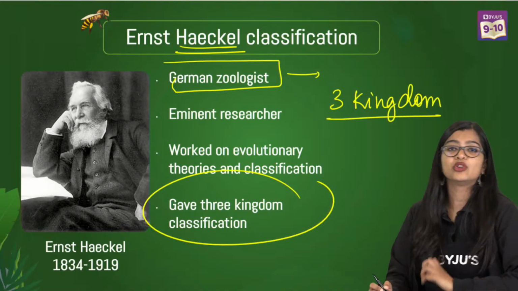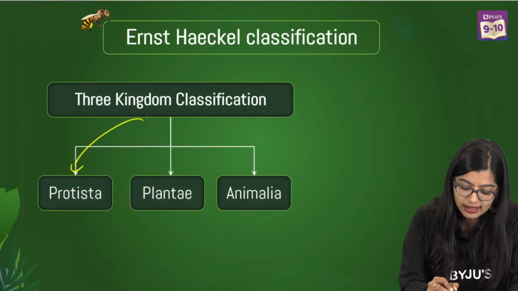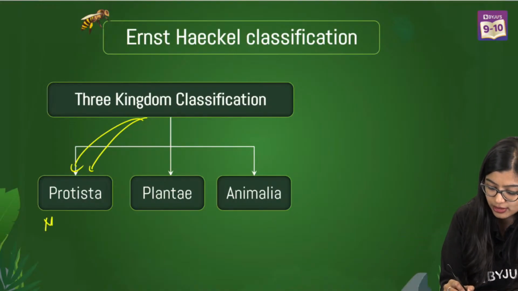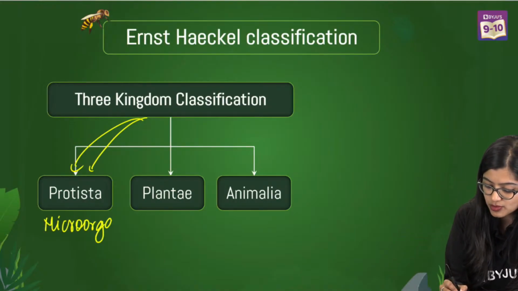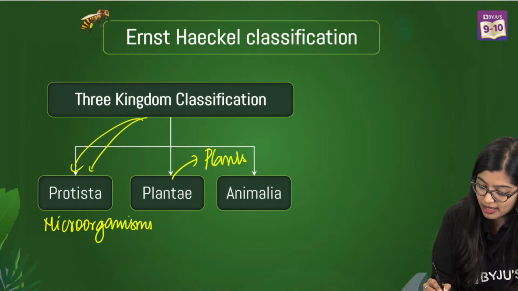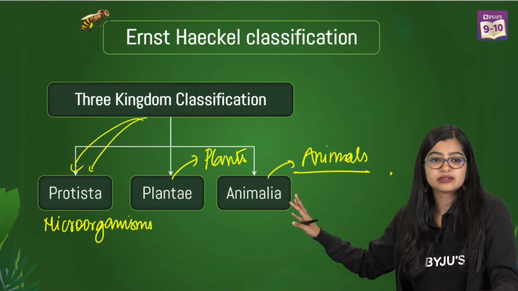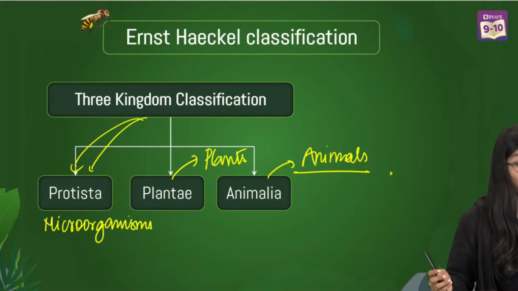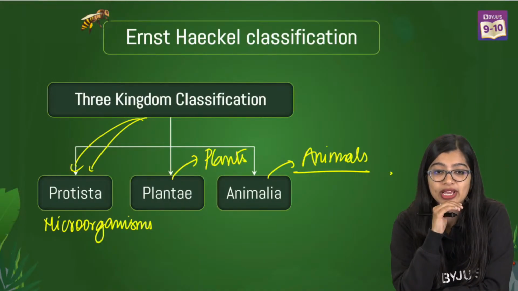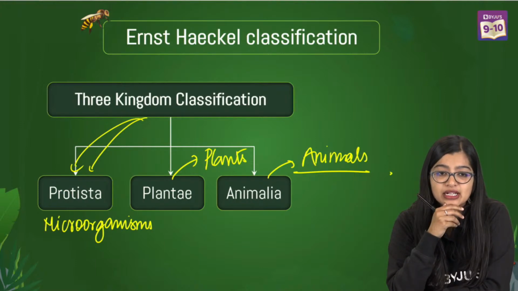So he said that two kingdoms cannot do the trick, we should have three kingdoms. And what did he do? He added a third kingdom which was called Protista. And in Protista, he included all the microorganisms. So we have all microorganisms in Protista, all plants in Plantae, and all animals in Animalia. Problem solved, no? Have we solved our problem? Yes or no? In the chat, we have three kingdom classification: one for microbes, one for plants, one for animals.